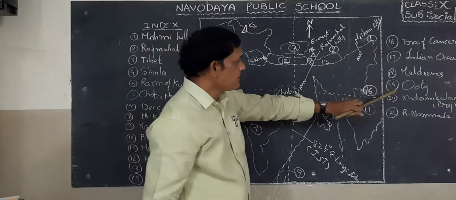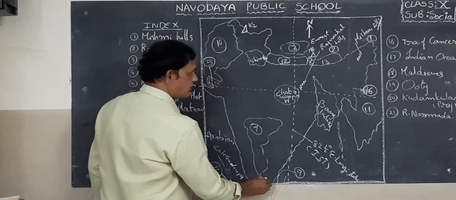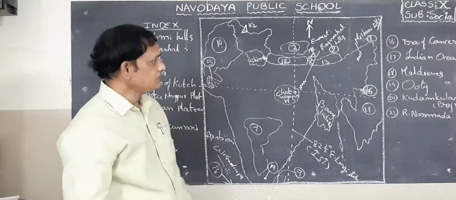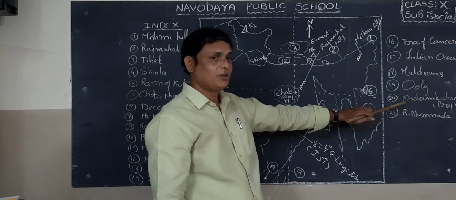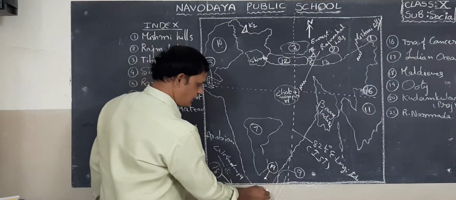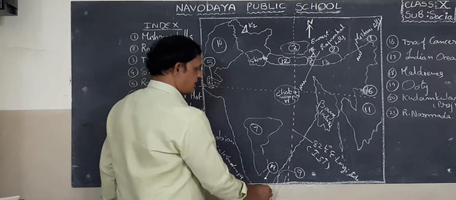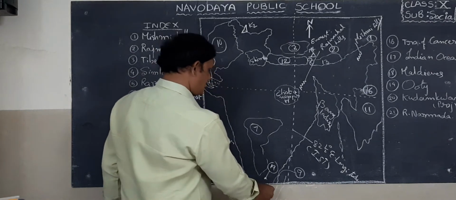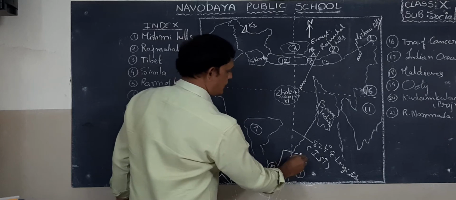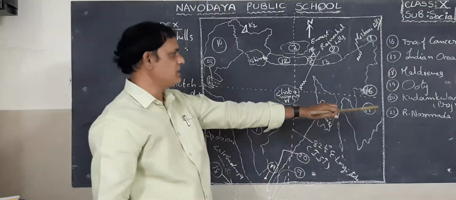Now look here, Ooty. You can find Ooty here. What is the number? 90. Next one, Kudankulam project. Where can you find the Kudankulam project? Below Ooty, here you can find it. The Kudankulam project number is, sorry, 20. What is that number? 20. Next one, river Narmada.